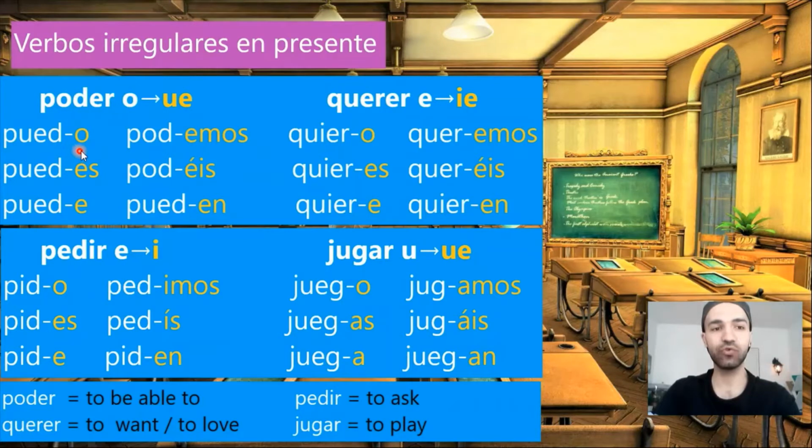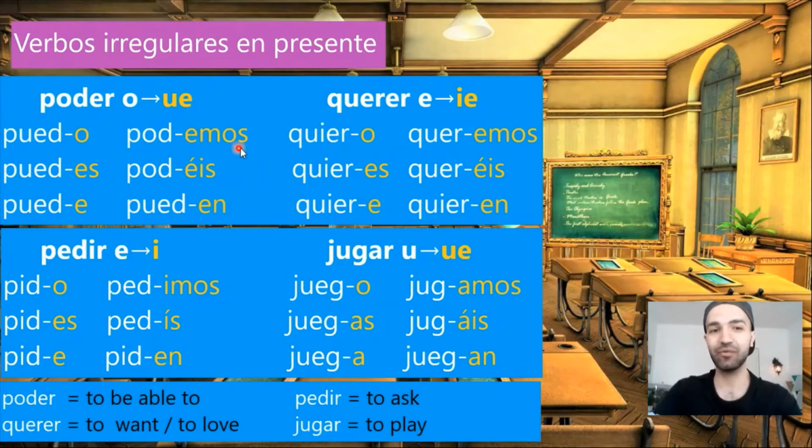The irregularity will be on first, second, third person singular and third person plural, ellos. En nosotros and vosotros, they are regular.